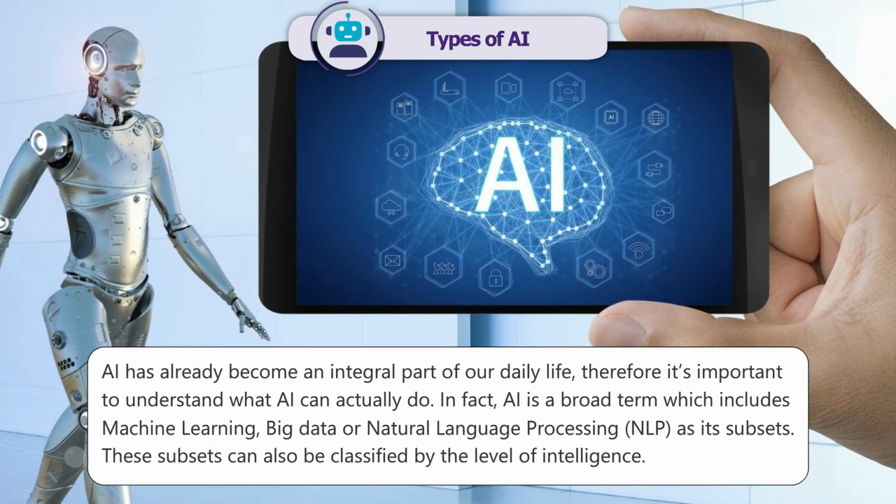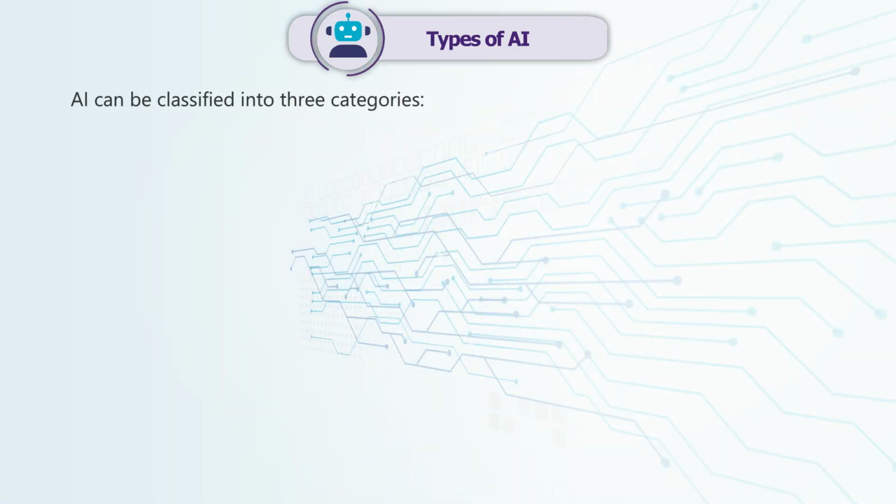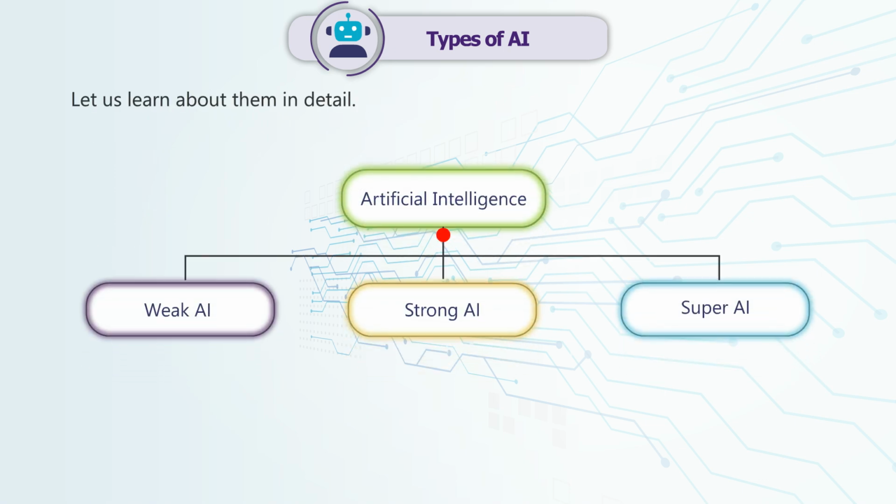These subsets can also be classified by the level of intelligence. AI can be classified into three categories: weak AI, strong AI, super AI. Let us learn about them in detail.